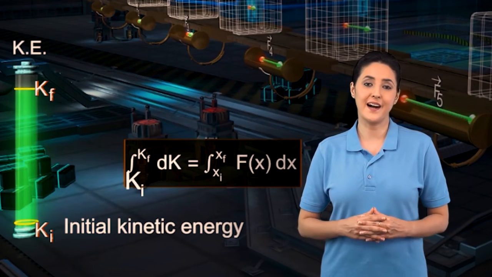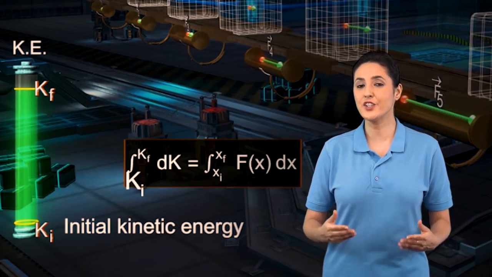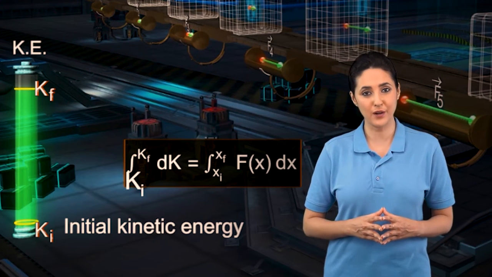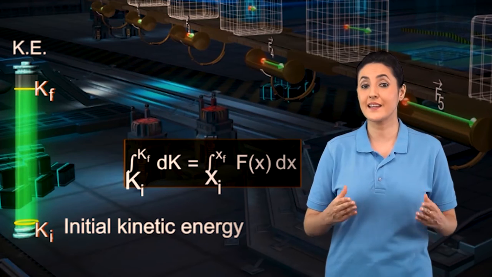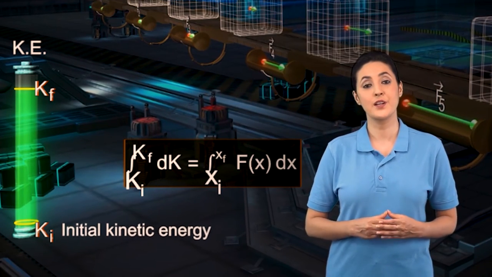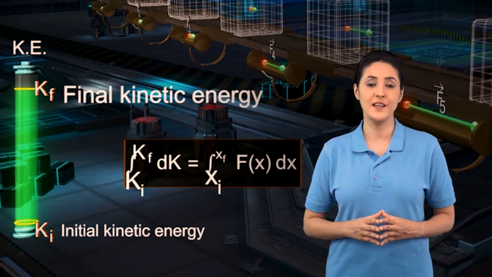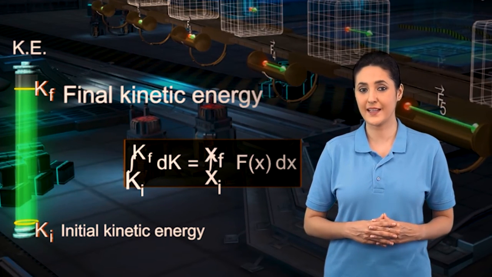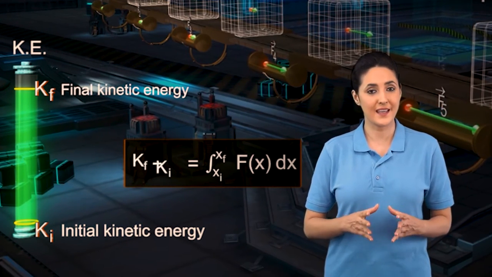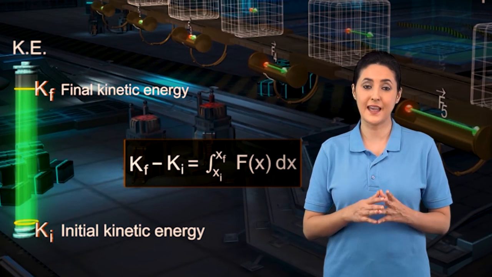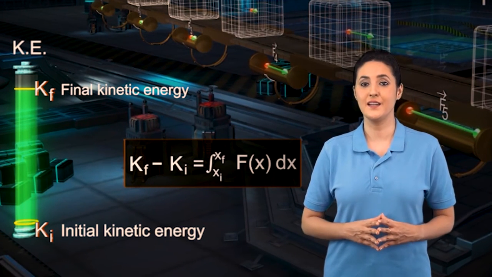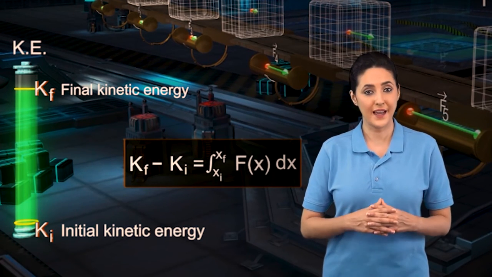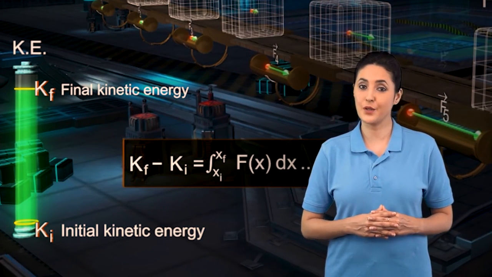Here, Ki corresponds to the initial kinetic energy of the block at initial position xi and Kf corresponds to the final kinetic energy at final position xf. Kf minus Ki equals integral xi to xf Fx dx, equation 3.